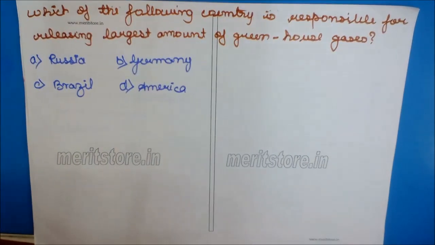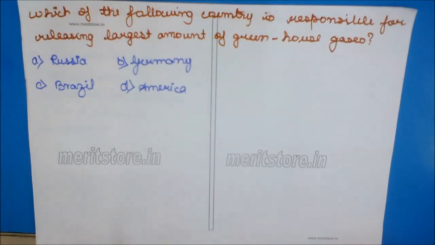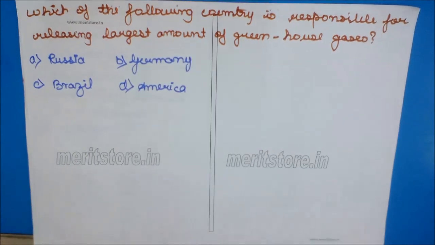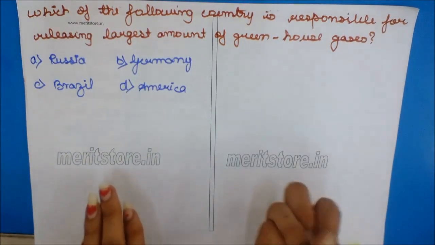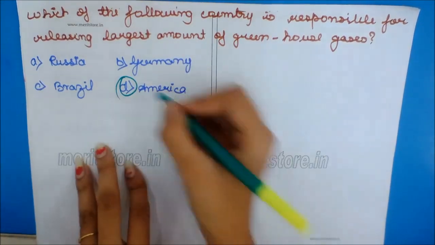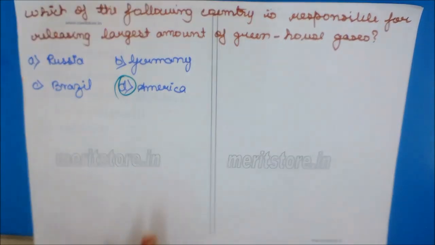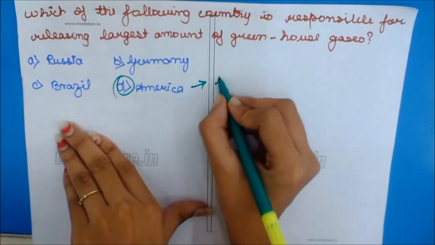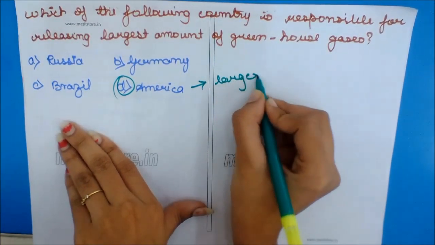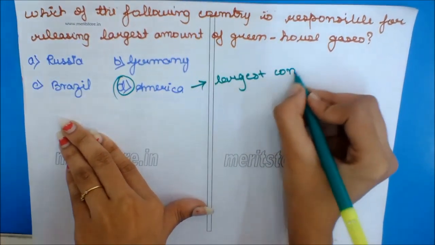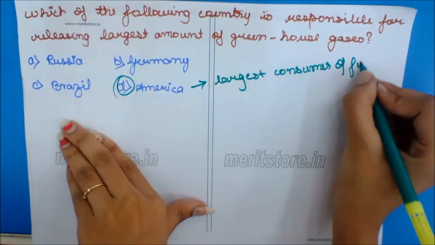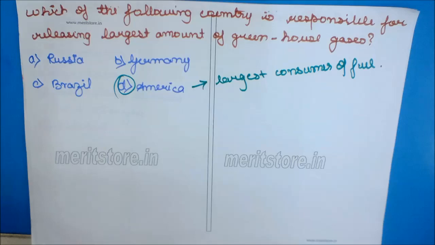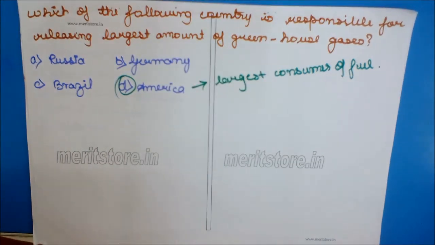Which of the following country is responsible for releasing largest amount of greenhouse gases? Options: Russia, Germany, Brazil, America. Correct option is D, America, because USA is the largest consumer of fuel.